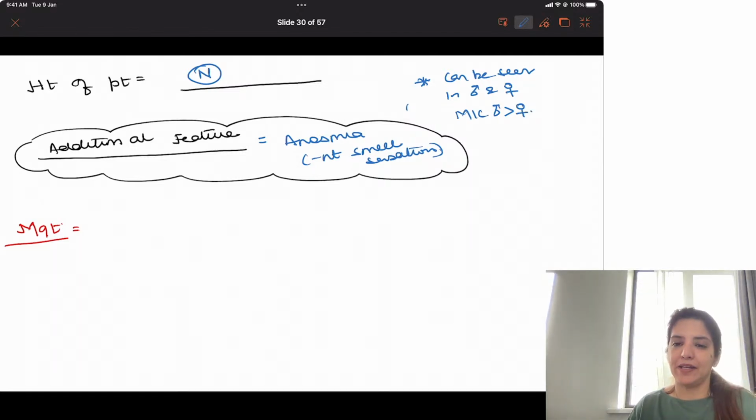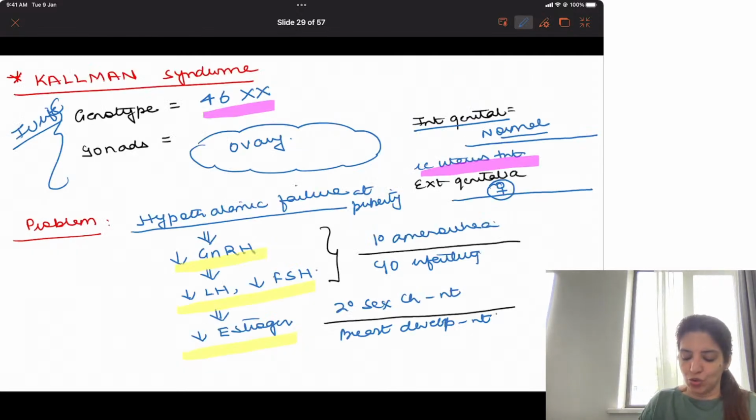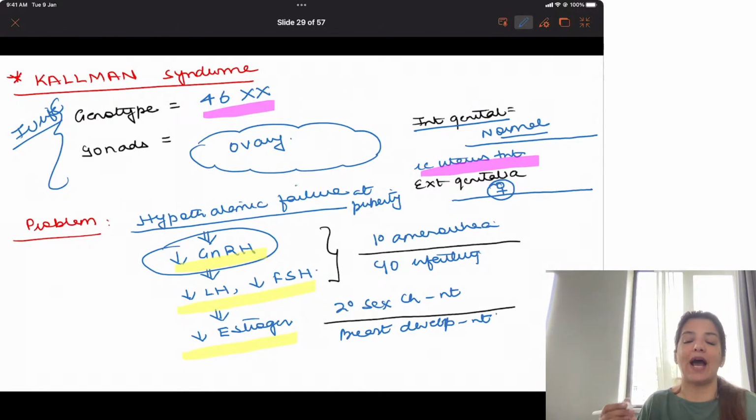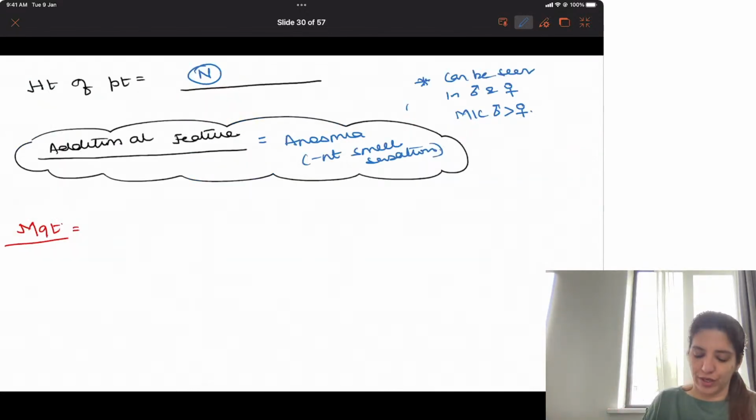Now, in gynae, the funda is very simple. Whatever is missing, give that as the treatment. So, in Kallmann syndrome, the missing thing was absent GnRH. Because GnRH was absent, everything else was absent, right? So, if I have to treat this patient, what am I going to give?